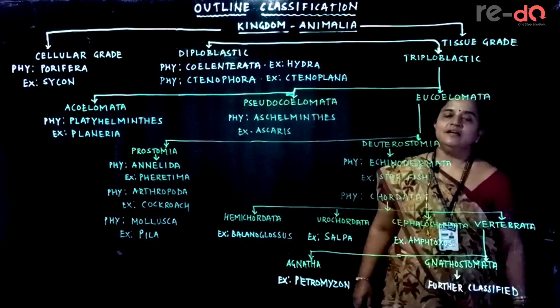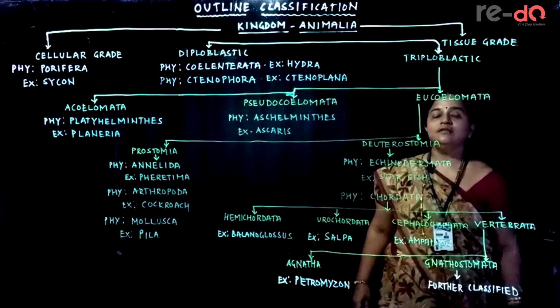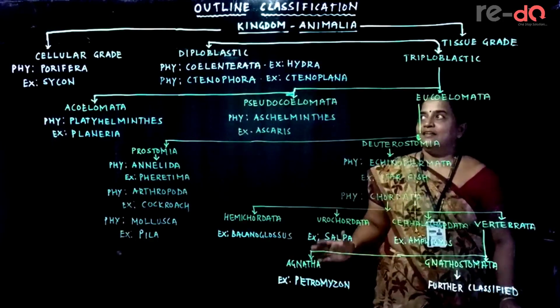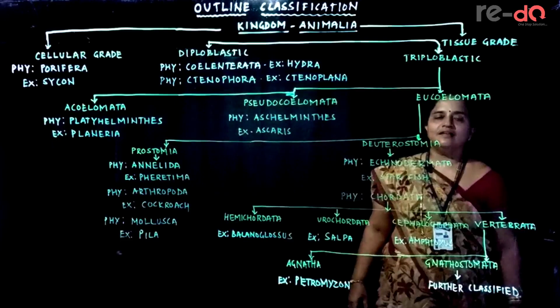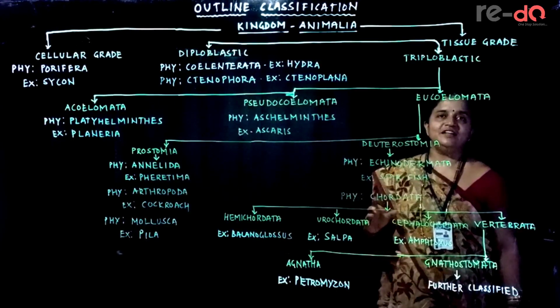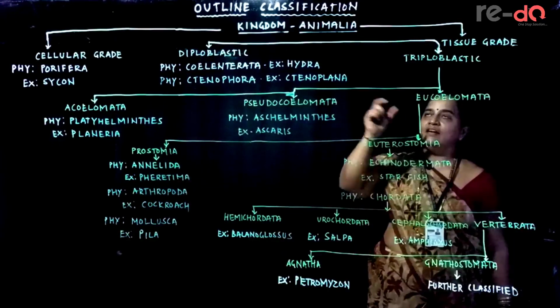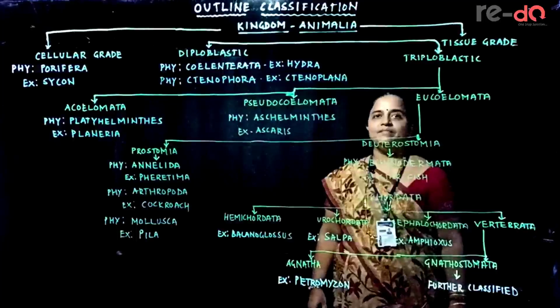Hello children. In the previous session I introduced 7 criteria to learn the animal kingdom. This is called the outline classification of kingdom Animalia. As it is, you need to write it in the notebook. It begins with the central heading, kingdom Animalia.